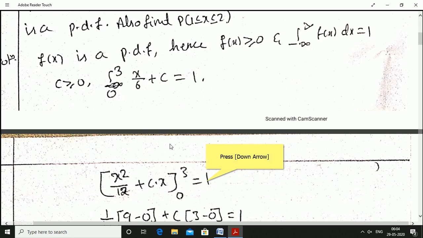Okay, 1 by 6 constant, x integration is x square by 2, 6 2s are 12, plus c constant, 1 integration with respect to dx is x, between the limit 0 to 3 is equal to 1.